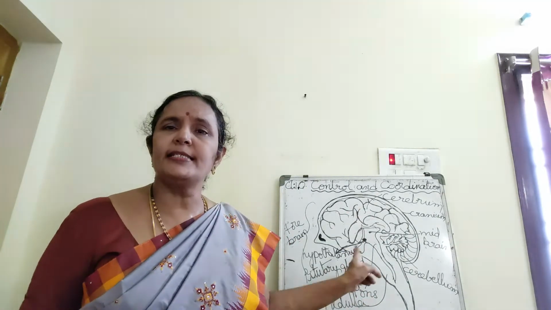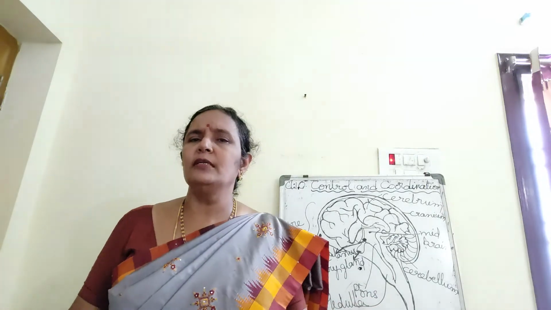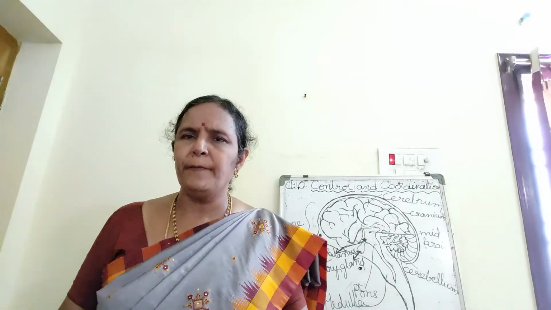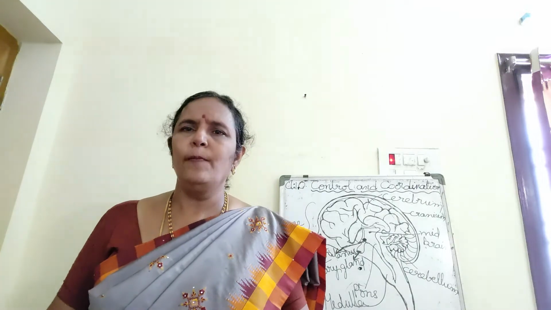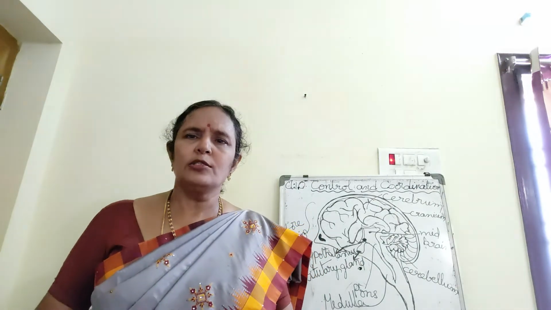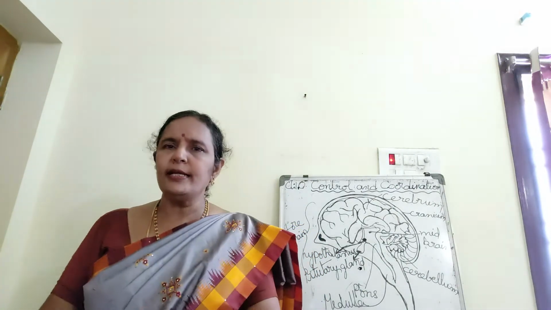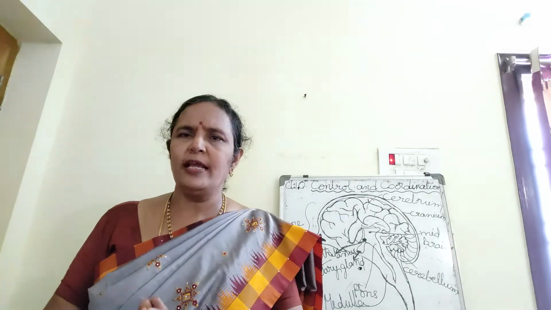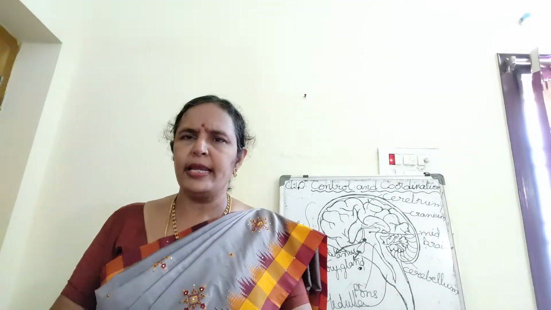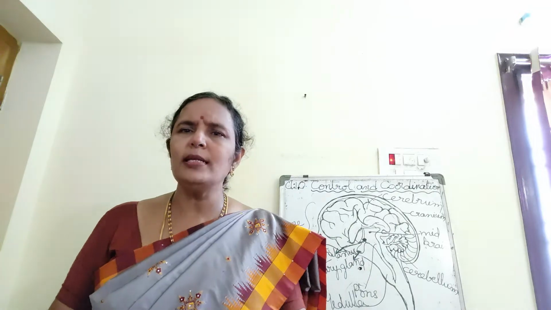The brain is covered within the brain box or cranium. It is also called the skull, isn't it? So, the brain is protected within a hard shell called the cranium, brain box or skull.